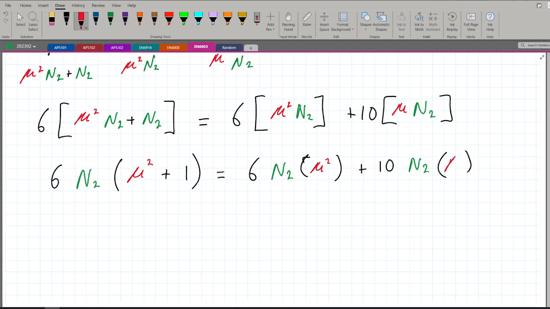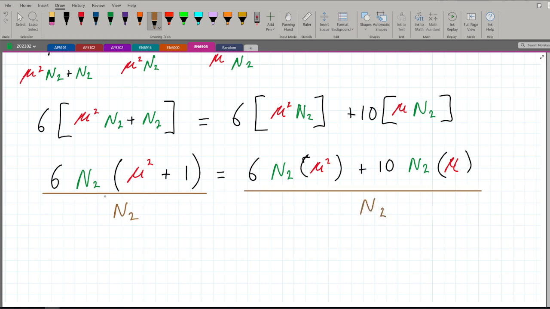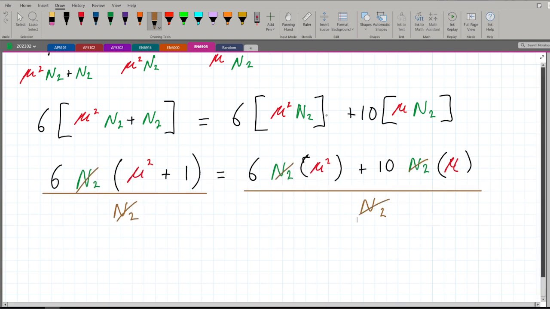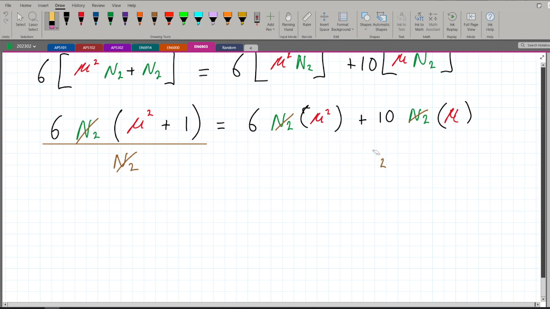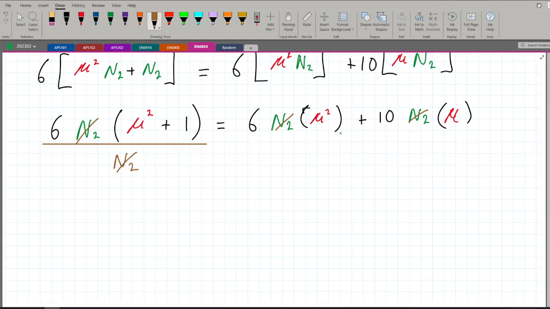If you notice here now, we can divide both sides of the equation by N2, and N2 will just cancel out. Anything you do to the left, you do to the right. So we're dividing both sides with N2, and you will notice these N2 will just cancel out. Because remember, when we're dividing by N2 like this, it's the same as saying this over N2 and this over N2.